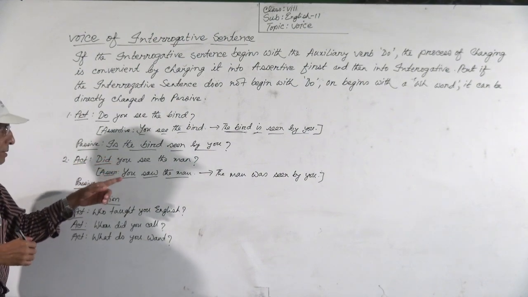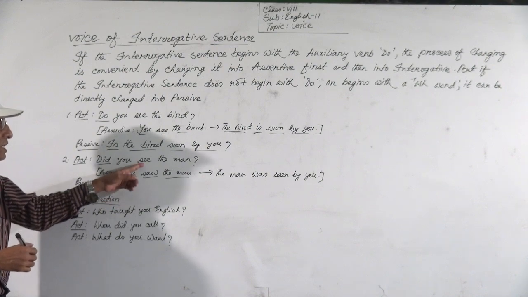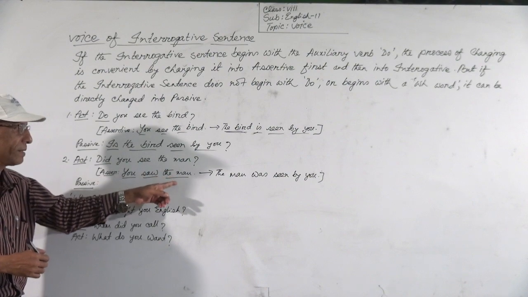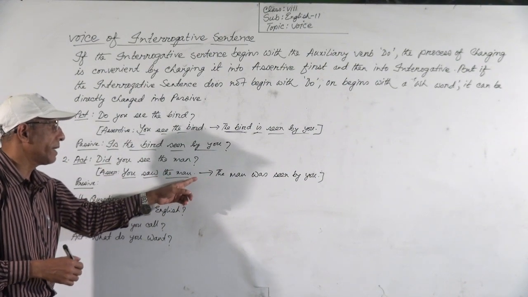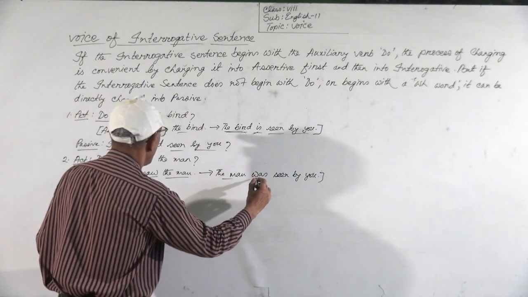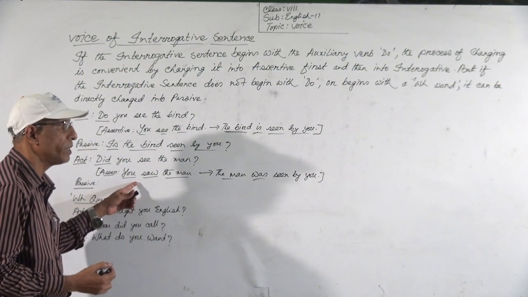See will be saw. You saw the man. So the passive will be: the man, the object will be subject, then the auxiliary verb was, because this is past indefinite, so the auxiliary verb will be was.